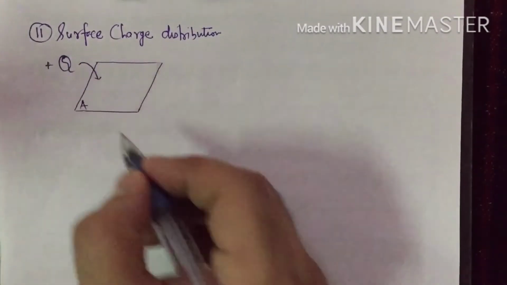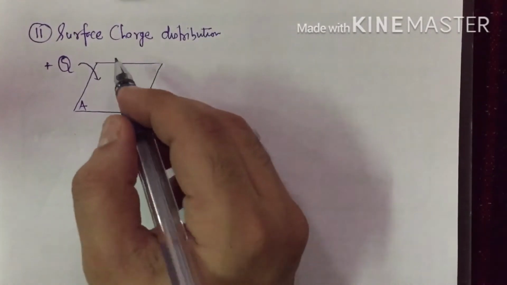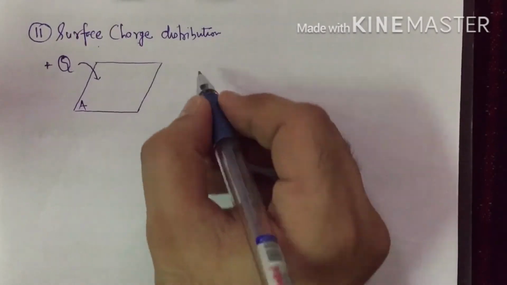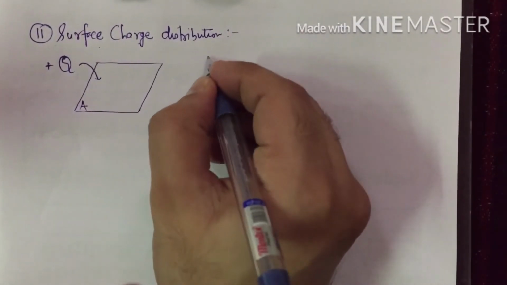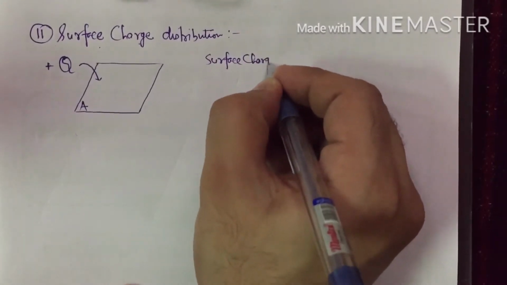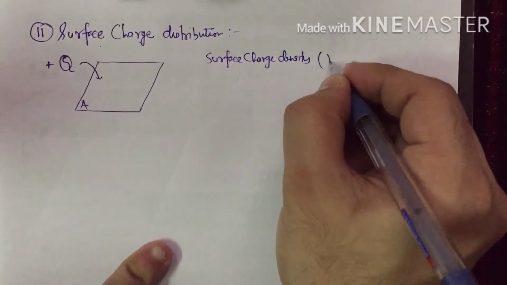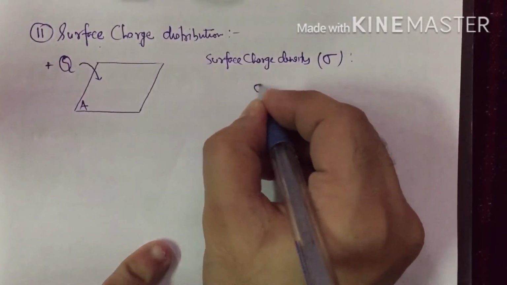We assume the charges to be positive. So such type of distribution will give you surface charge distribution, and we define the quantity called surface charge density, sigma. What is sigma?